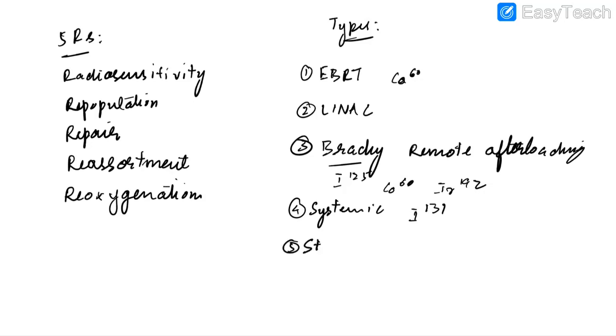Next is stereotactic radiotherapy. In this case, we do stereotactic radiosurgery. For example, we use cobalt based stereotactic radiosurgery in the form of gamma knife to operate on AV malformations of the brain. We also use CyberKnife to operate elsewhere in the body. Stereotactic radiotherapy is also useful in stage 1 lung cancer.